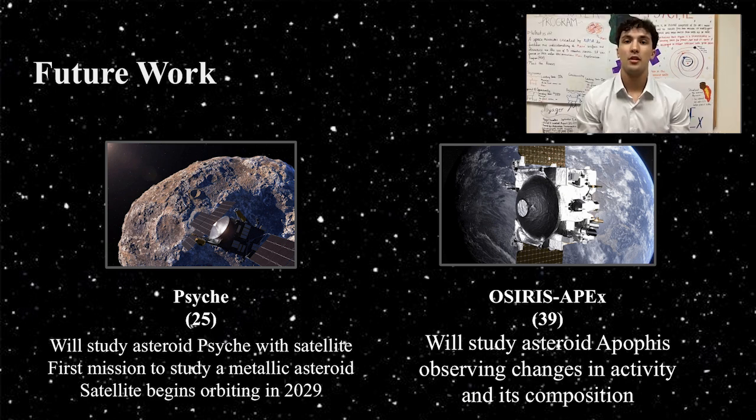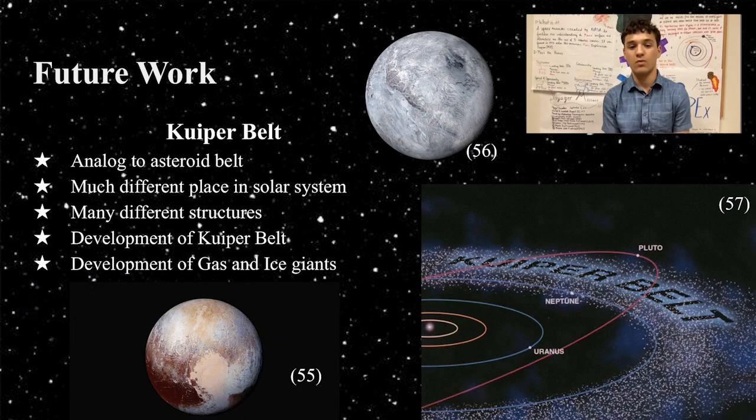As a successor to the OSIRIS-REx mission, OSIRIS-APEX will reach the S-type asteroid Apophis during Apophis's close encounter with Earth in April of 2029. Our planet's gravitational pull is expected to alter the asteroid's orbit, leading to changes in how fast Apophis spins on its axis and could cause quakes or landslides. APEX will allow scientists to observe these changes and view the composition of material just below the asteroid's surface rather than just the regolith.